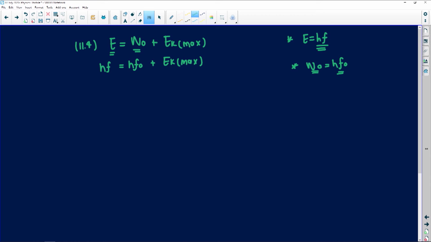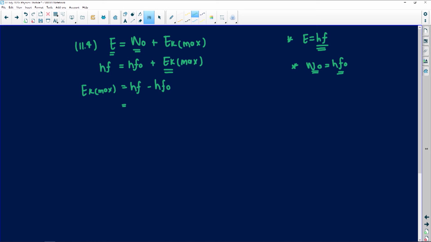Now I'm just going to plug in all my information, but let me first make EK max the subject of the formula. Take it over the equal sign, and I'm going to have hf minus hf0. Remember, if something jumps the equation sign, the sign changes. So if it was positive here, it must be negative on this side.